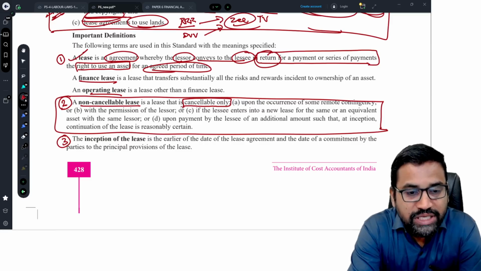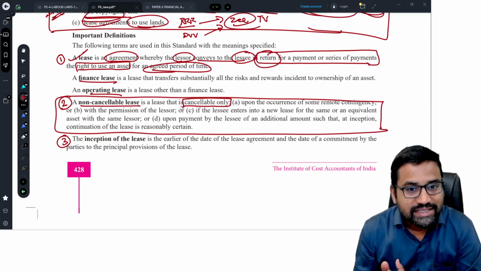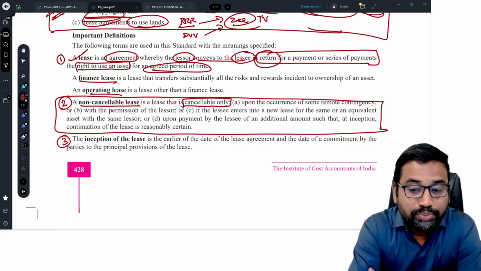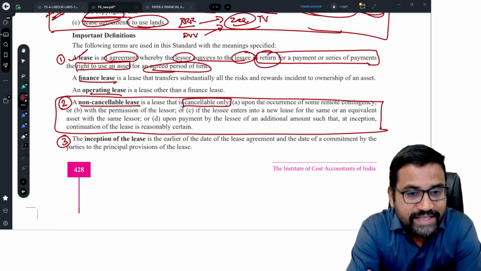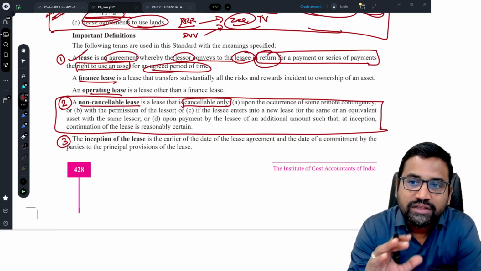Generally, non-cancelable lease means which cannot be cancelled, but they are saying that a non-cancelable lease is a lease that is cancelable only because of the following reasons. So because of these reasons, if it is cancelable, still we have to consider it as a non-cancelable lease and we have to apply Accounting Standard 19. Sir, what are the 4 situations?